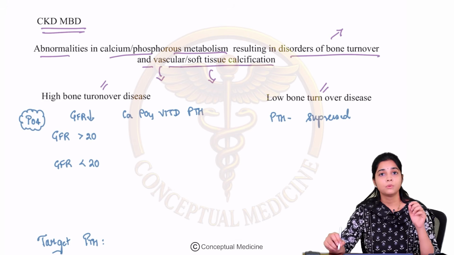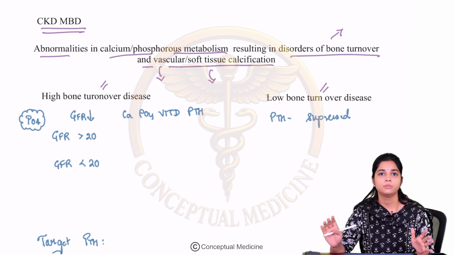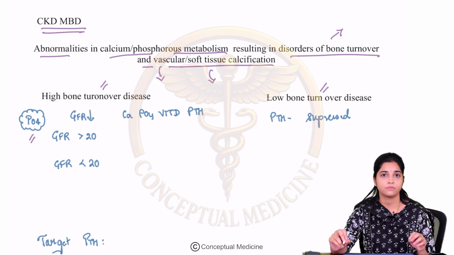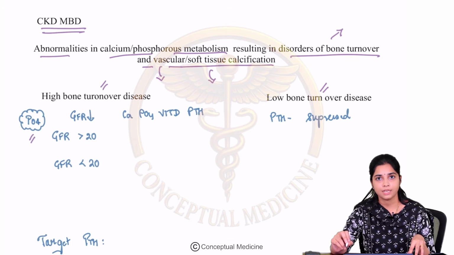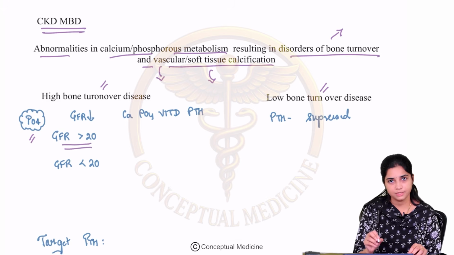The most important ion that you have to remember, which is the villain of your high bone turnover disease, is the phosphate ion, right? So now what happens as the GFR falls? Let us understand the pathophysiology of this high bone turnover disease. When the GFR is more than 20,